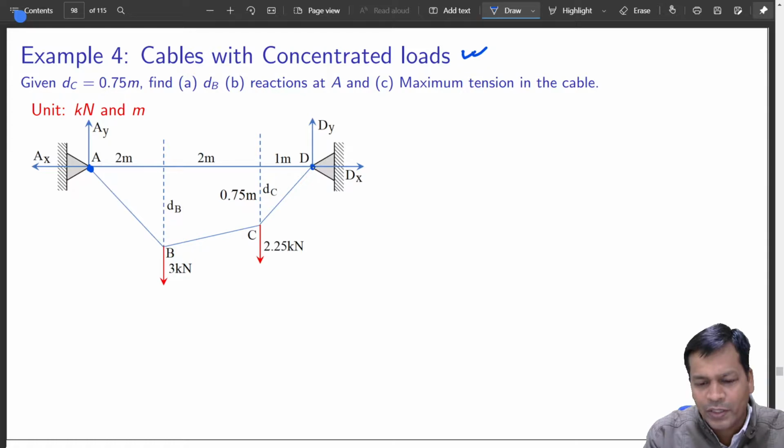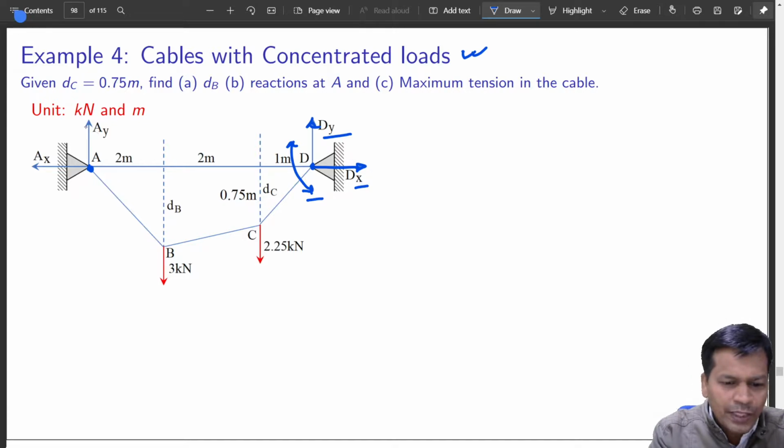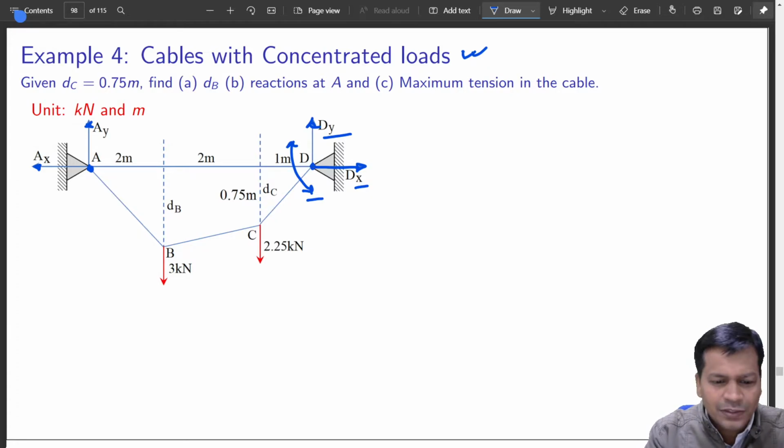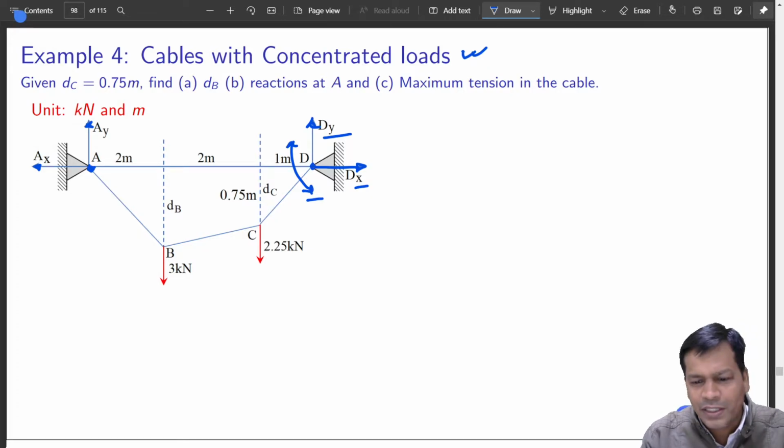It allows it to move like this, but it cannot translate as long as it is planar. So moving like this is allowed, but translation is not allowed. So it will have two reactions over here and two at this end also. I hope the end constraints of this rope are quite clear.